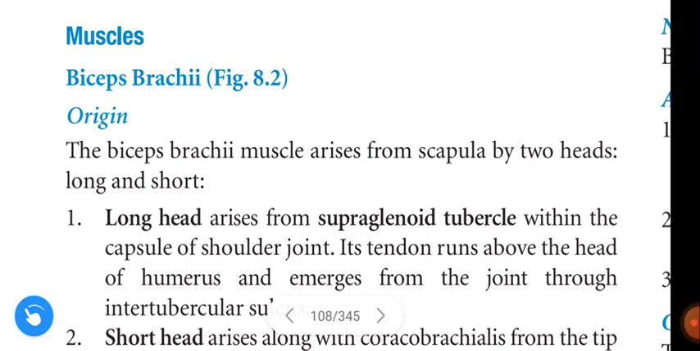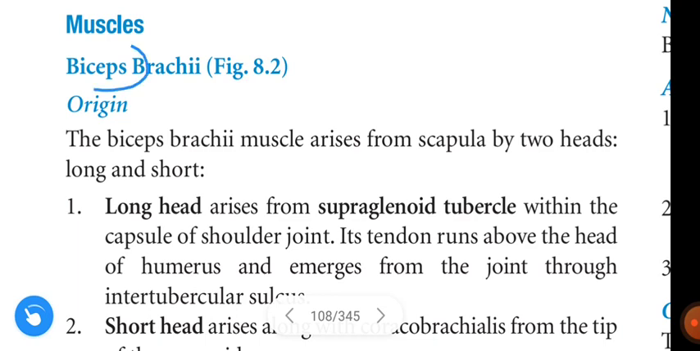In this video we are going to learn about the biceps brachii. First, origin. The biceps brachii muscle arises from the scapula by two heads, long head and short head. The biceps have two heads, one is long and one is short.